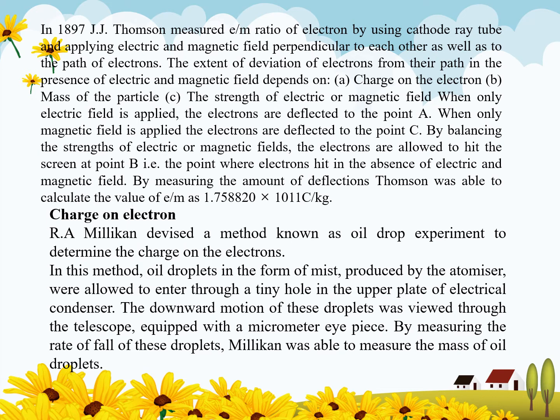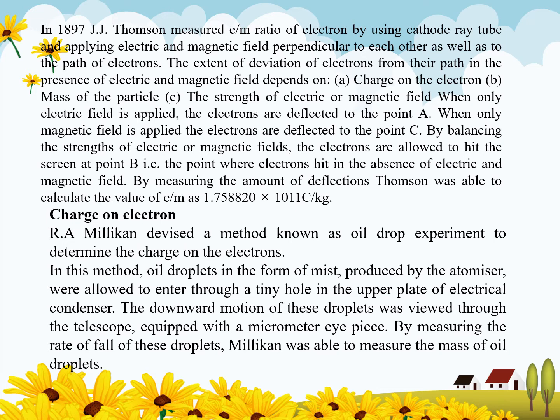The extent of deviation of the electron from the path in presence of electric or magnetic field depends upon number one, charge on the electron, number two, mass of the particle, and the strength of electric or magnetic field. When only electrical field is applied, electrons are deflected to a point A.